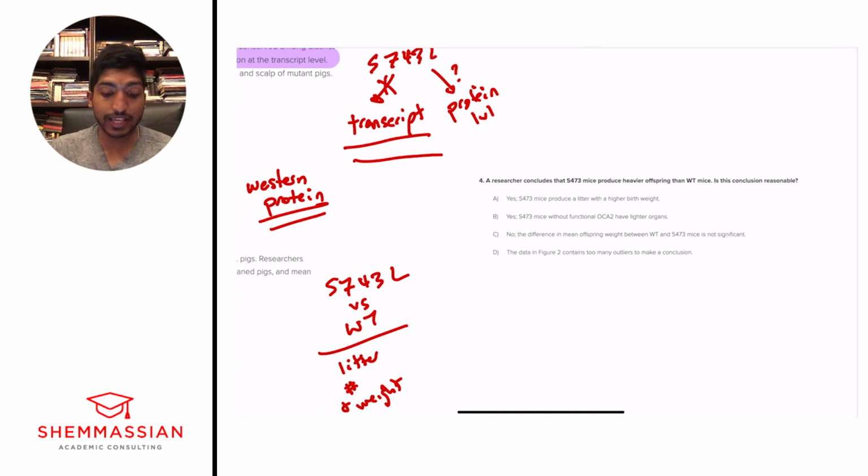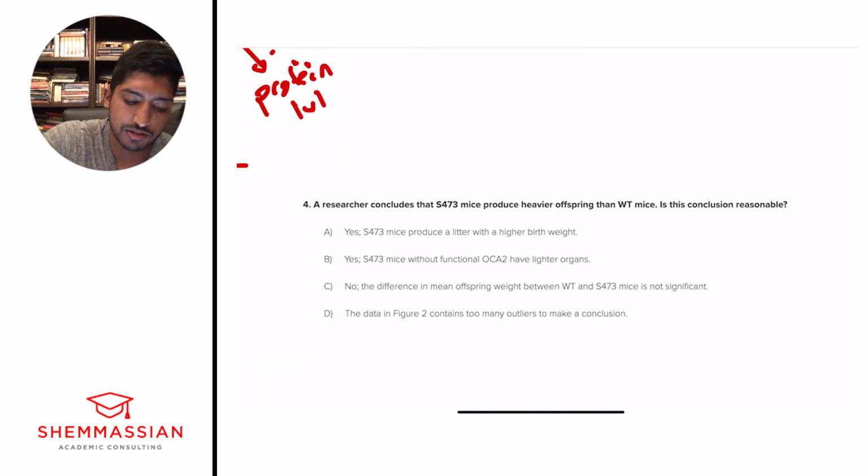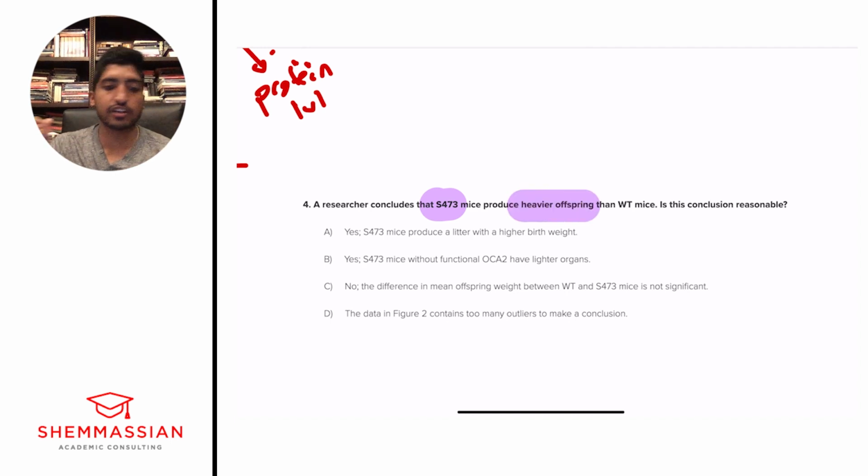All right, so again, we know that we're looking at a certain figure. We have to determine what figure we're looking at. When we're talking about these S473 and heavier offspring, which figure are we going to look to? Figure 2.